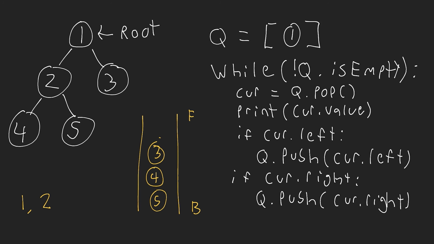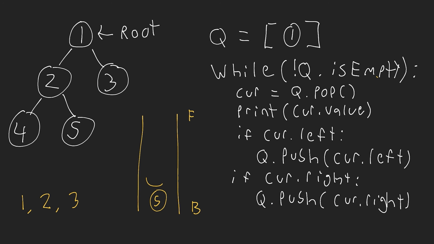So now we come here, we pop the top element off, which is 3. So remove that here. We print out the value. Then we check if the current has a left. So does our 3 here have a left? No, it doesn't. So we don't have to do that. Does it have a right? No, it doesn't. So we don't have to do that. Okay, so we just continue. We move back into the while loop here. The queue is not empty.